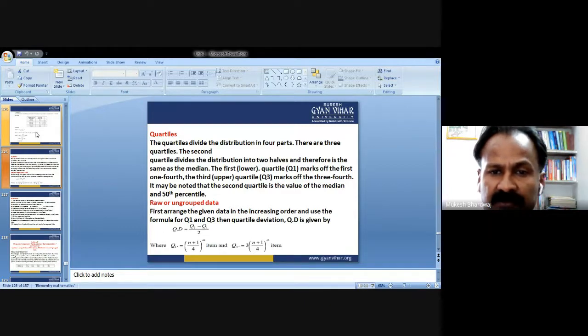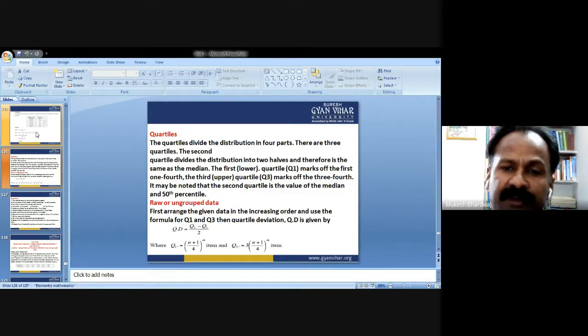The first, lower quartile Q1 marks off the first one fourth, and the third, upper quartile Q3 marks off the three fourths. It may be noted that the second quartile is the value of the median and the 50th percentile.